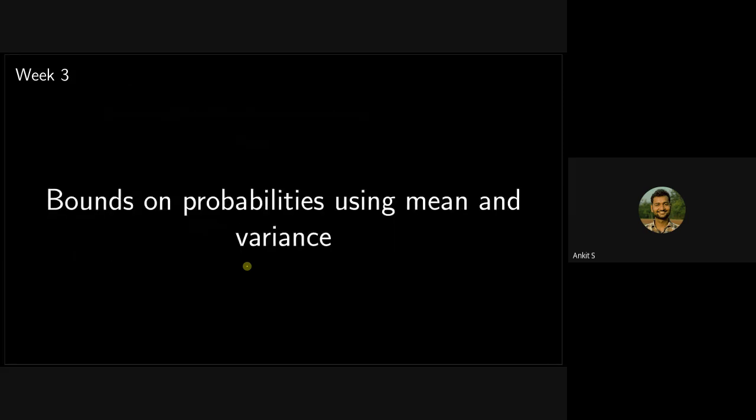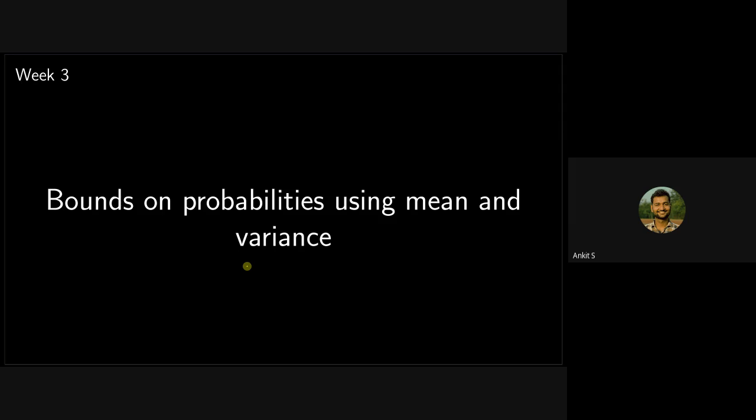We are trying to bound probabilities using mean and variance. What is the purpose of this? First of all, let's understand why we need these inequalities. Sometimes you are not able to calculate the exact probability of some event, but you will be happy if you are able to get some upper bound on it.